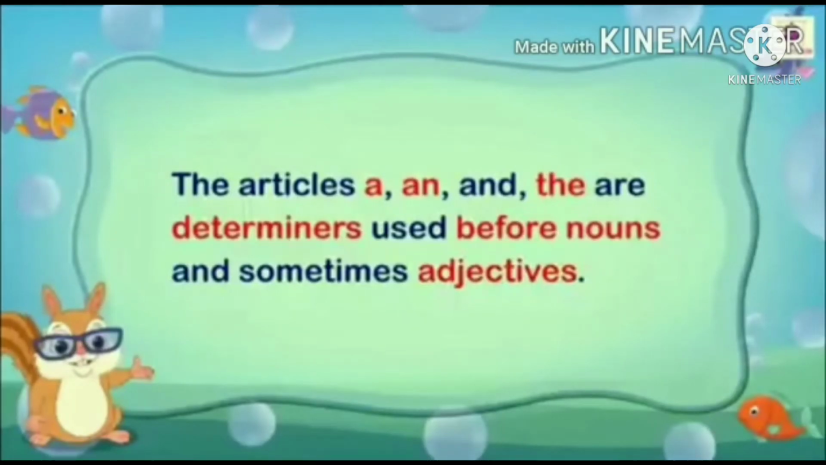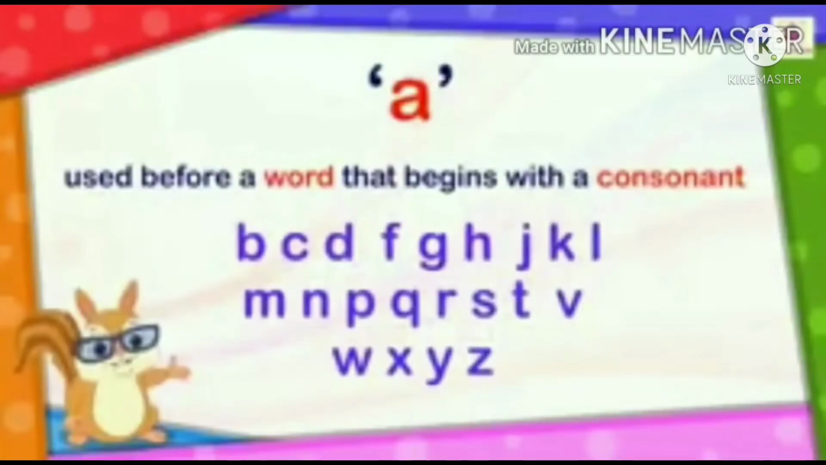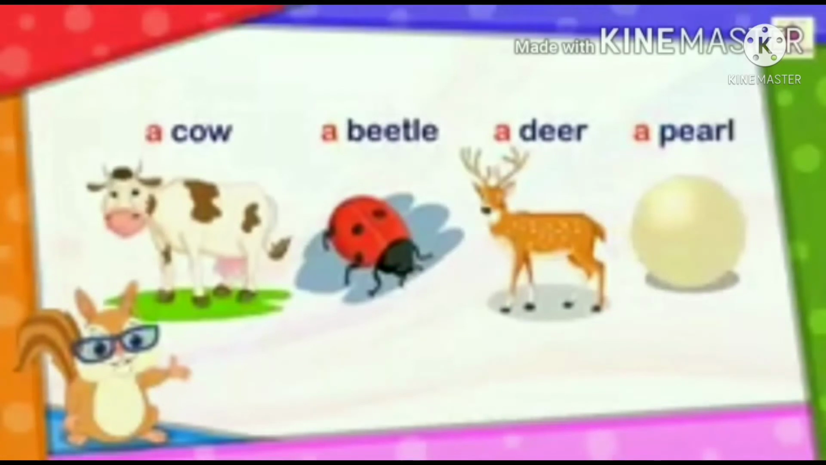The articles a and the are determiners used before nouns and sometimes adjectives. A comes before singular nouns that begin with a consonant sound. Let's see examples. A cow, a battle, a deer, a pearl.